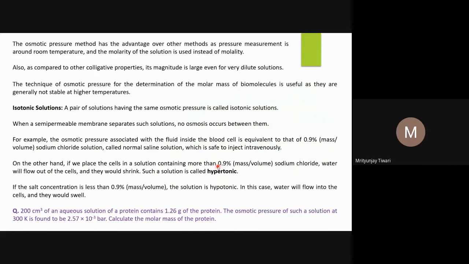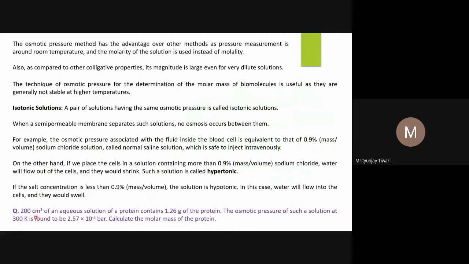As more water flows into the cells, the cells will swell, and if enough water is absorbed, they will finally burst, and that means the cell will die. That is why the concentration of NaCl should be equal or nearly equal to the concentration in the blood cells.